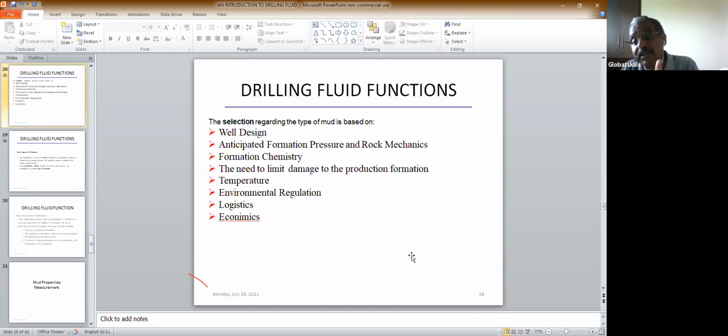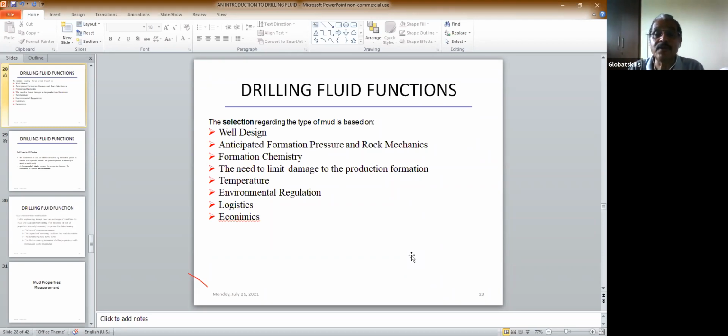That is the first thing you have to take into account when designing a drilling fluid. You have to see how many casings there are and what different types of holes are being drilled. That's number one. Number two is the formation pressure and rock mechanics. Rock mechanics gives the fracture pressure, so you must know the formation pressure and fracture pressure. Then formation chemistry: whether the formation contains shale or salt, or whether you are going to face some hydrogen sulfide conditions. These are the chemistry of the formation.